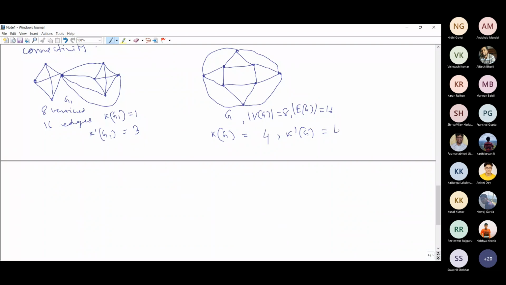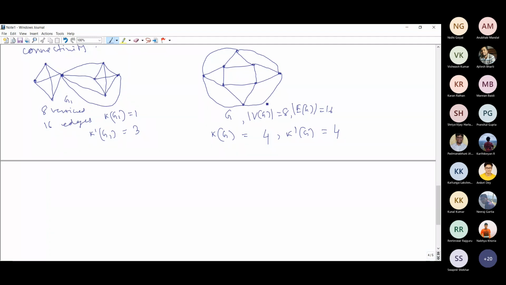Removal of any 3 vertices will not make this disconnected. You will be able to find 4 vertices whose removal will make the graph disconnected, but removal of fewer than 4 vertices will not.